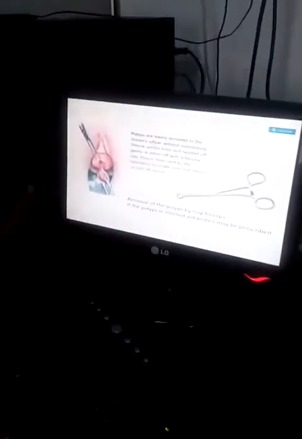Second one is biopsy, where we take a part of that particular organ and send it to the lab for further investigation. And colposcopy, as we know, the colposcope is the instrument which is able to see any pathology up to the level of the cervix. That is the colposcopy procedure.